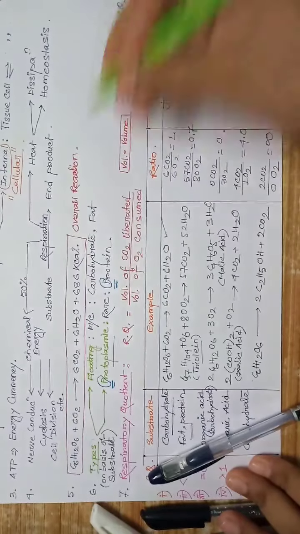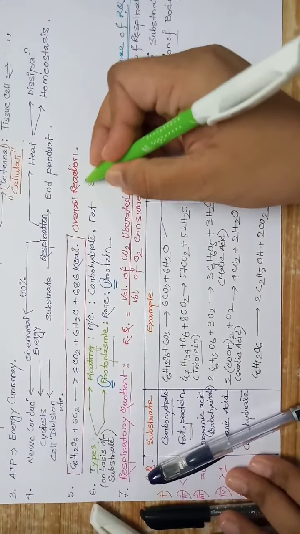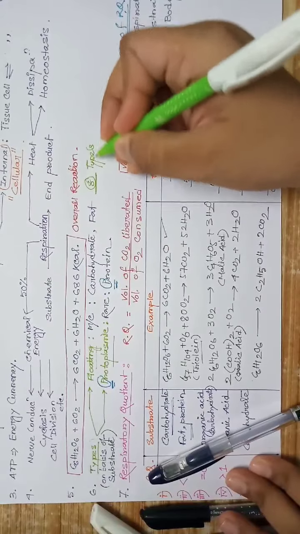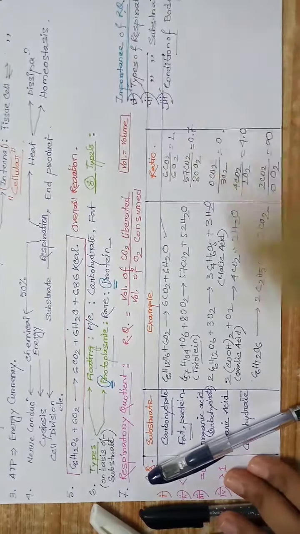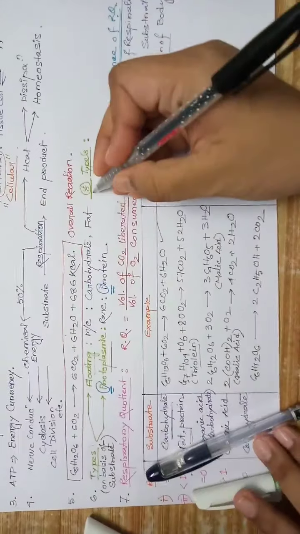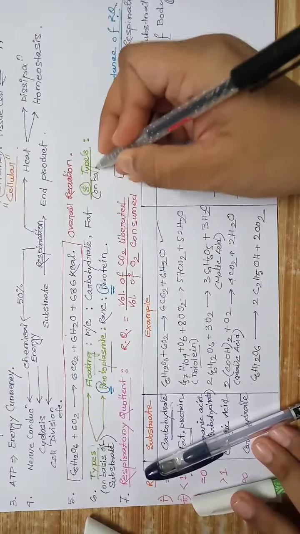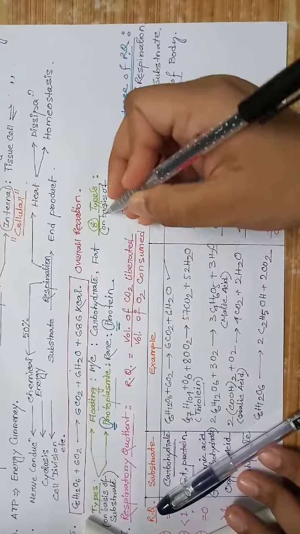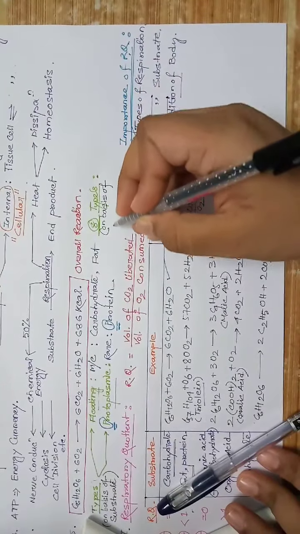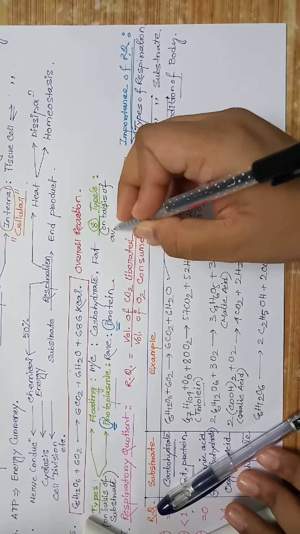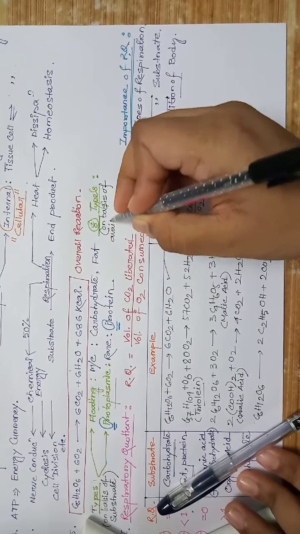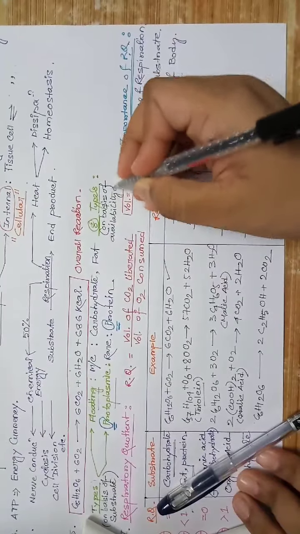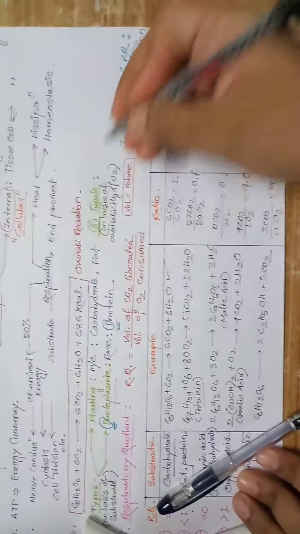Another way, these types of respiration can be on the basis of availability of O2.